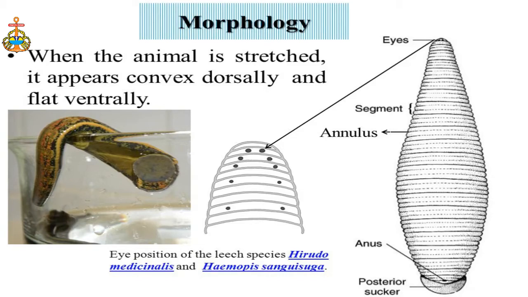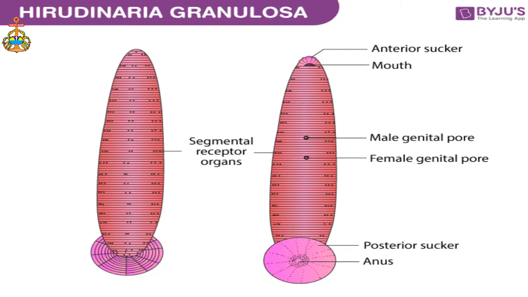Shape and size, that means the body of a leech is very soft, wormy in form, elongated and segmented. It becomes ribbon-shaped when extended and almost cylindrical when contracted. Leeches may grow to a length of 35 centimeters. We can see the shape and size. The body of the leech is very soft, it's a wormy form, elongated and segmented.